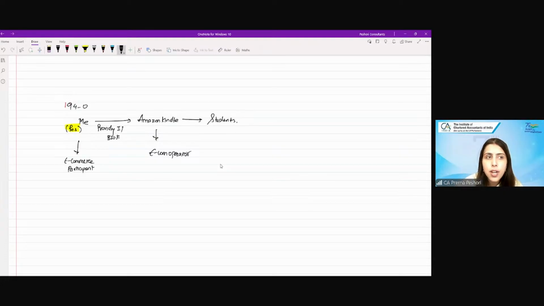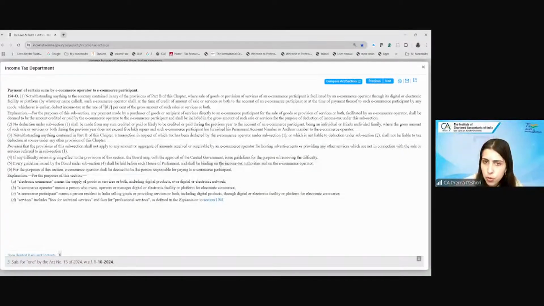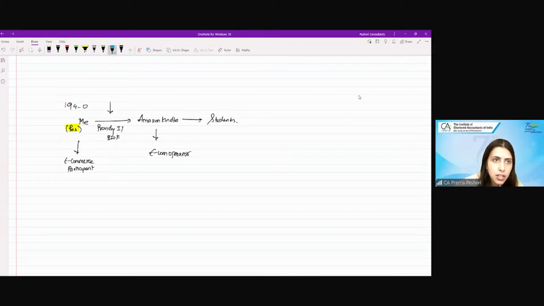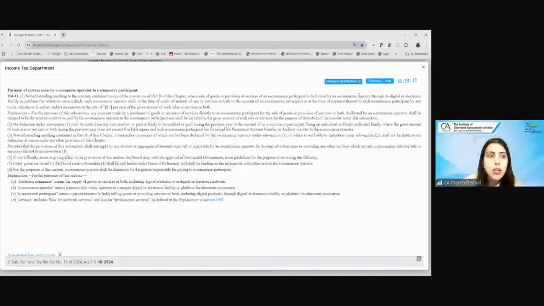So what this section is trying to say is that where the sale of goods or provision of services of an e-commerce participant is facilitated by an e-commerce operator, right? So this is the facilitation. In that case, the e-commerce operator shall, at the time of credit of the amount of sale or services or both to the account of the e-commerce participant, or at the time of payment to the e-commerce participant by any mode, whichever is earlier, deduct the tax at the rate of 0.1% of the gross amount of sale or services.